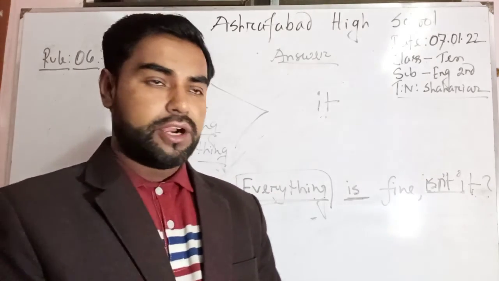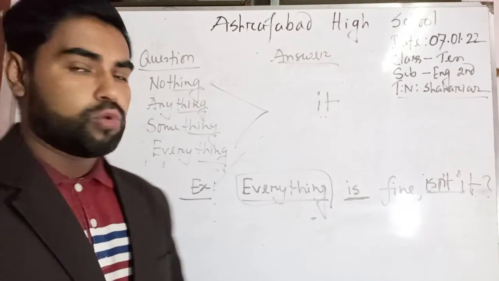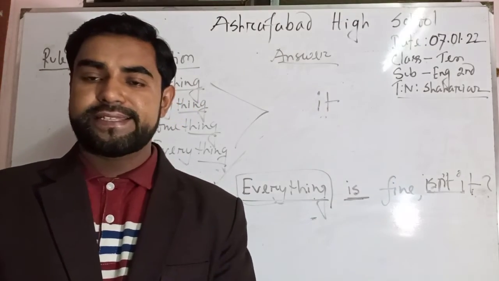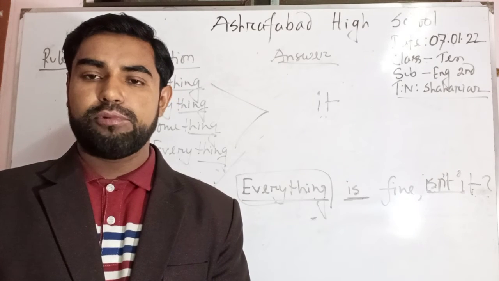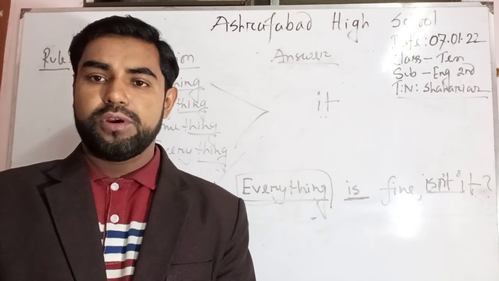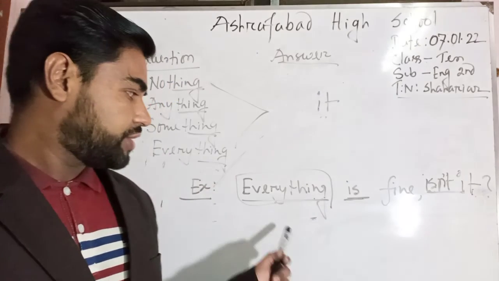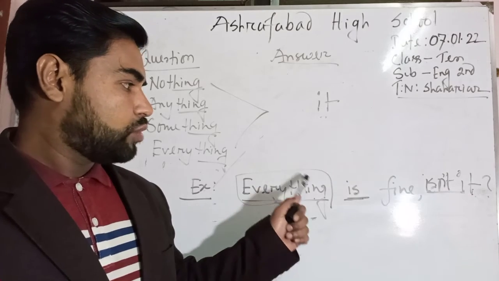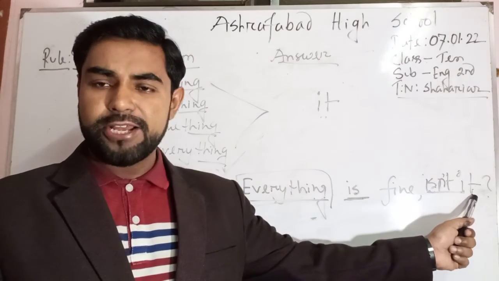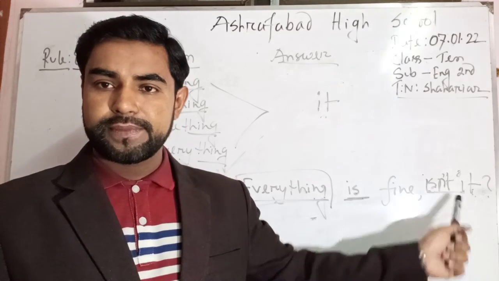In the third rule, rule number 6, I have written down a set of 4 words. Each of the words ends with the syllable thing. So whenever you see this type of words ending with thing as the subject of the given question, instead of these words, you will write down it as the answer of the tag question.